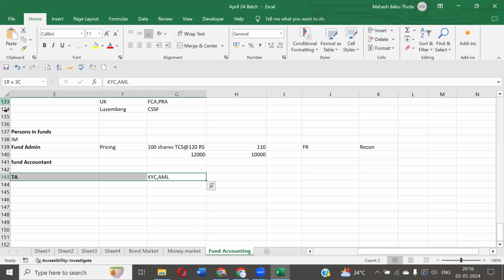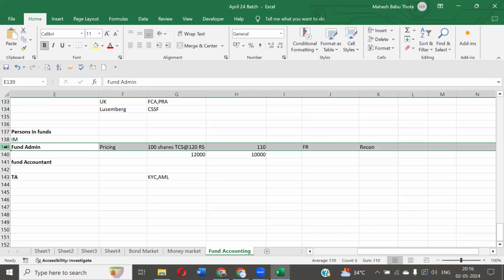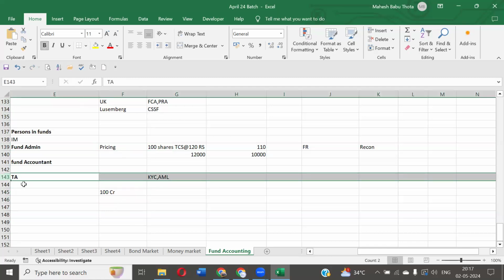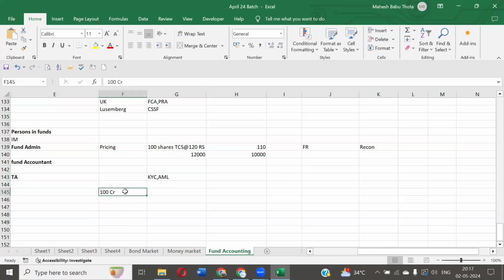Why, sir? That work can also be handled by the fund administrator itself, right? As a fund administrator, they take care of the fund. A lot of investors will come. Let's say 100 members come to participate in this fund house as investors. Will all 100 investors come and successfully participate? No. There will be a lot of failures in the KYC, and AML will get delayed. Such work cannot be taken care of by the fund administrator, right?